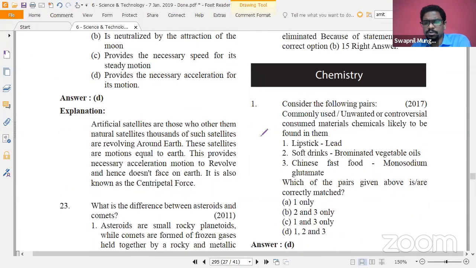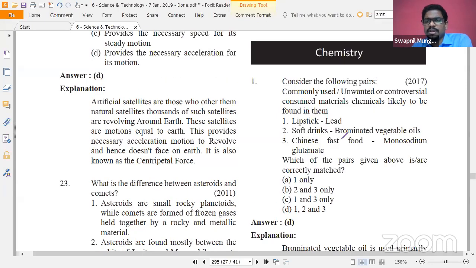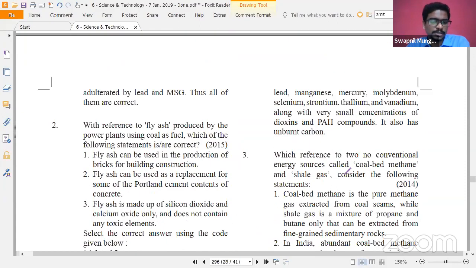So some chemistry related questions as well are there. Like you can see, commonly consumed, unwanted or controversial chemicals likely to be found in: in lipstick at times, lead is used. In soft drinks, brominated vegetable oil, which is harmful for the health, is used. Chinese fast food, monosodium glutamate. That was in news because of Maggie and stuff. So because of all these things, again, D123 is the answer. Such a simple question. Again, chemistry point of view questions are there, but these questions are related to daily life. Again, that point that science questions are going to originate from daily life is being highlighted over there.